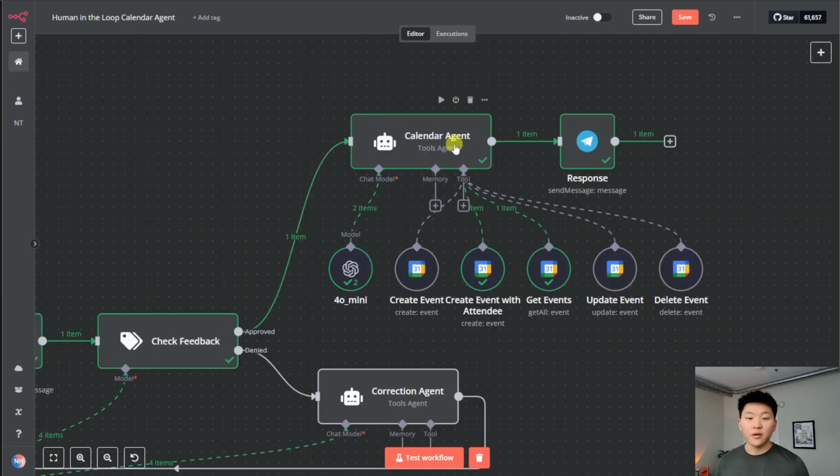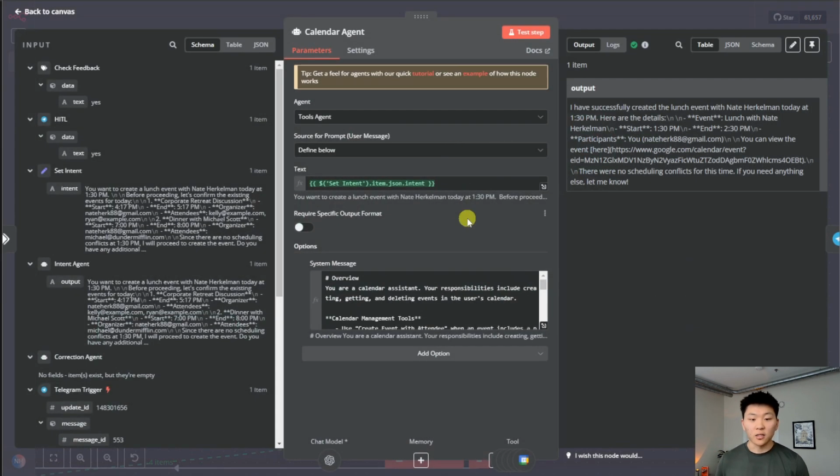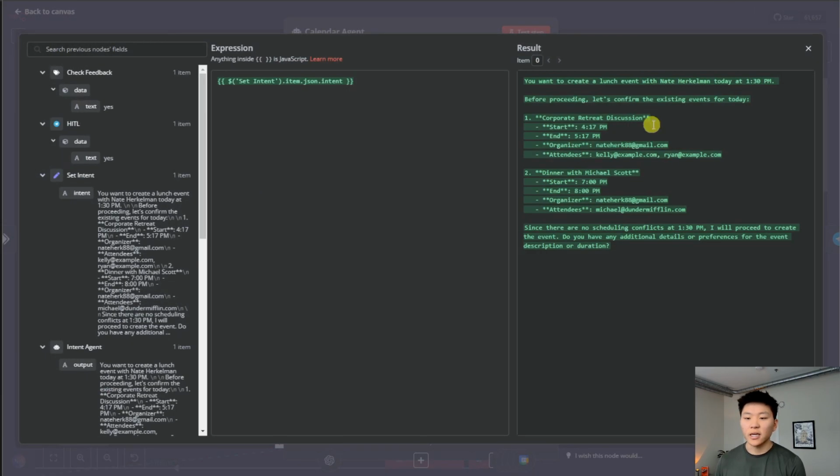So finally, that query gets passed into the calendar agent. Let's take a look at what it's getting here. As you know, we are giving it the output from the set intent node. So this is what it looks like. It's basically just the message that we got in our Telegram.